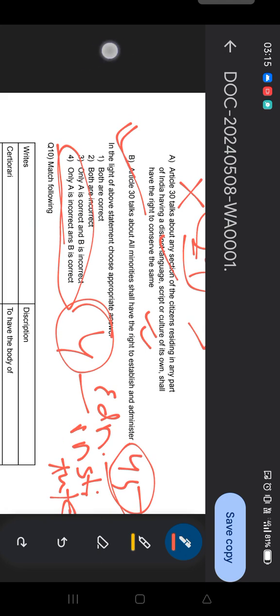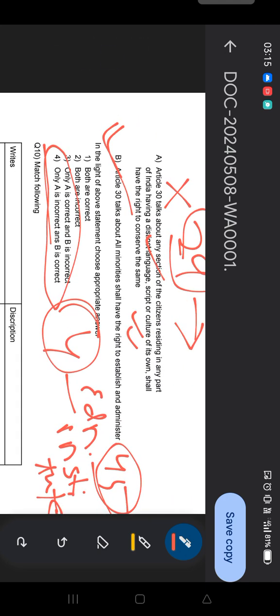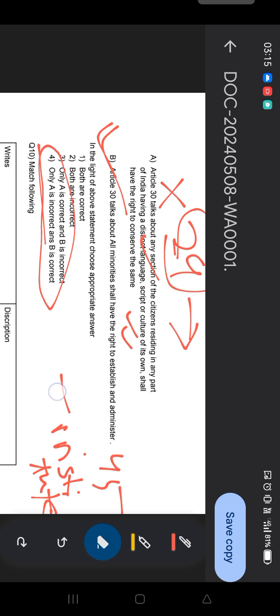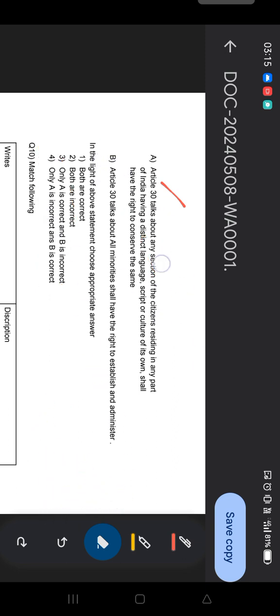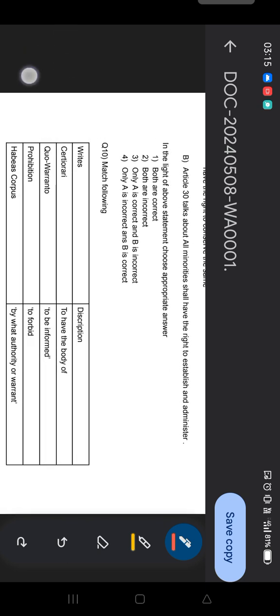Moving to the next question, because this thing is important right now. If you study the news, you can see how minorities are affected across India. It has also been reflected in our elections and the political parties' manifestos. That's why it's important.